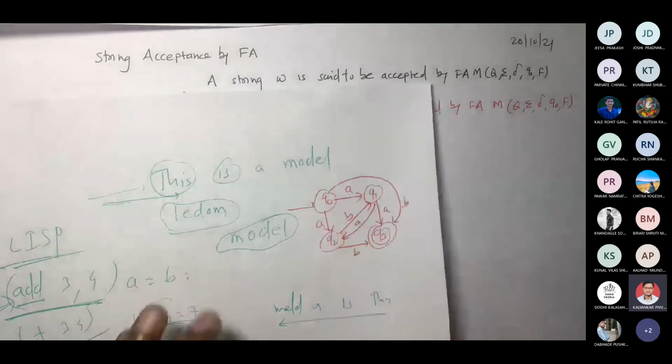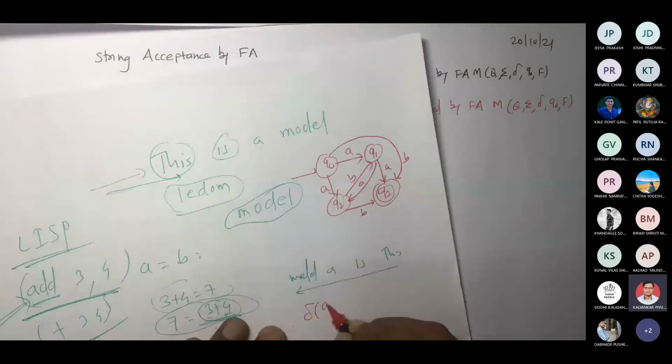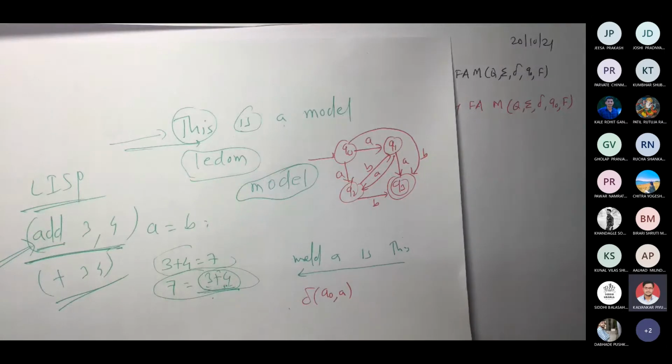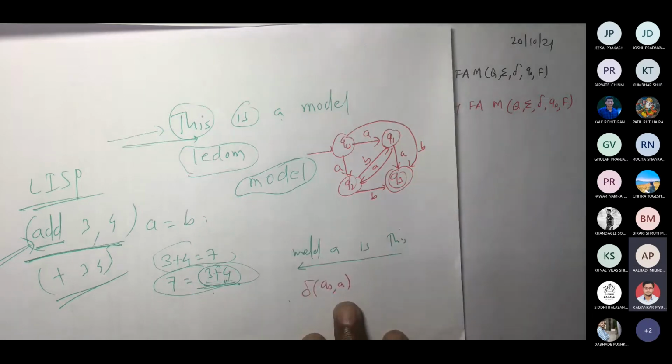Now if I ask you what is delta Q0 comma A, what would be your answer here? Carefully see.